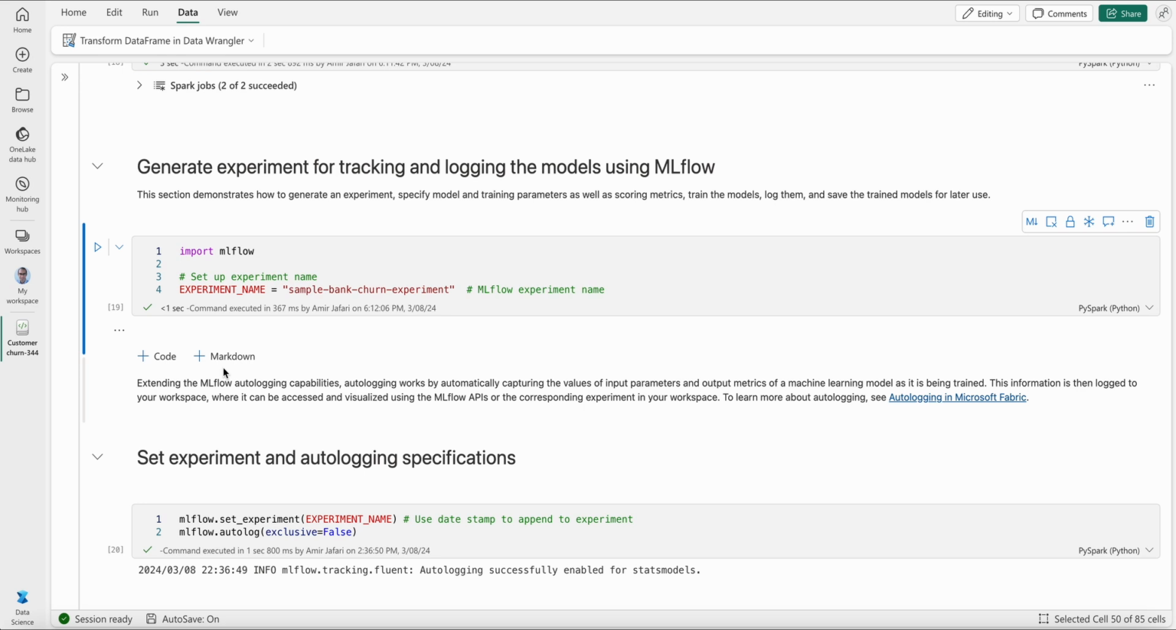You can go to your experiment and your model logs, and you can easily see that you have run this model, these are the parameters that you used to train it, and these are the results of your model training. For instance, these are the metrics on which you assessed the model.